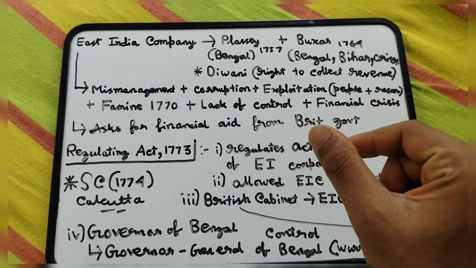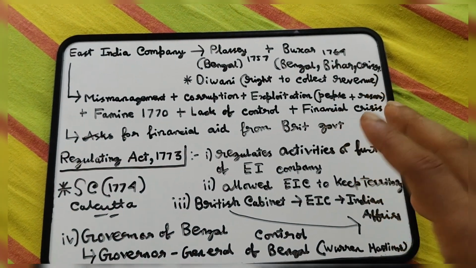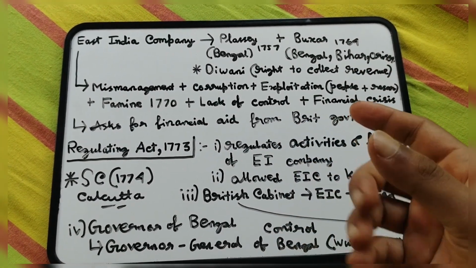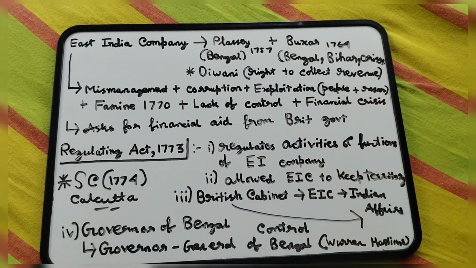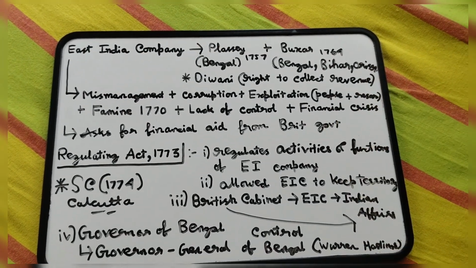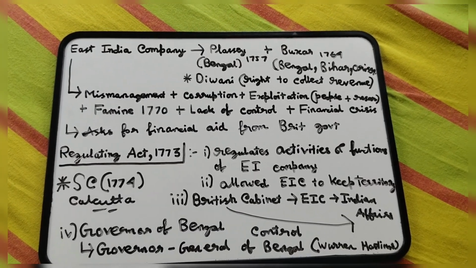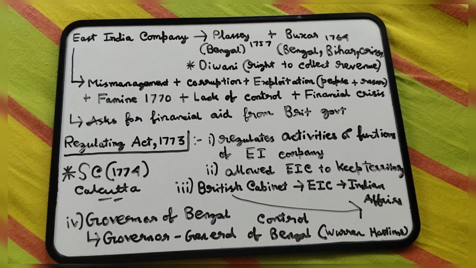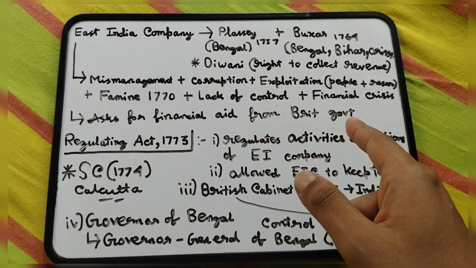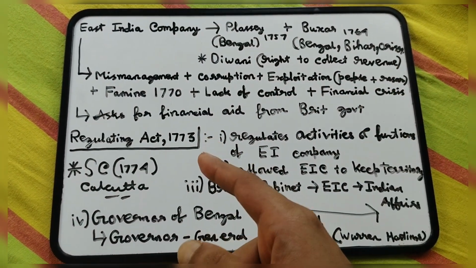Now it is important to know that East India Company is a separate company, a separate legal person. So it asks the British government for the first time for financial aid, because of all the problems it's suffering from, basically the financial crisis. Now the British government agrees to help East India Company, but it interferes. It gives the condition that the company is going to be regulated. That's why they enacted an act in their own parliament in Britain, the Regulating Act.